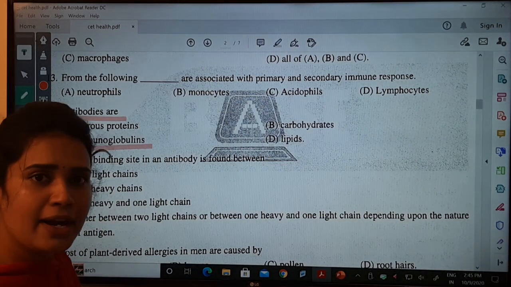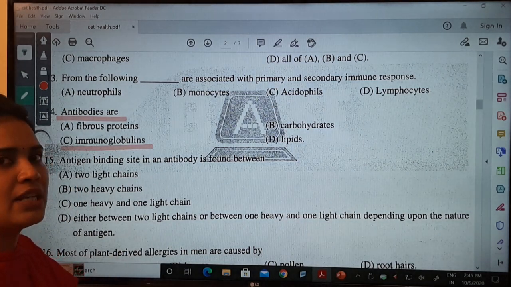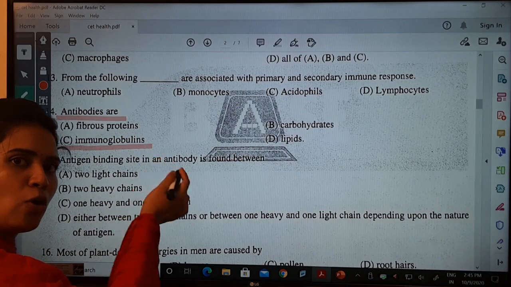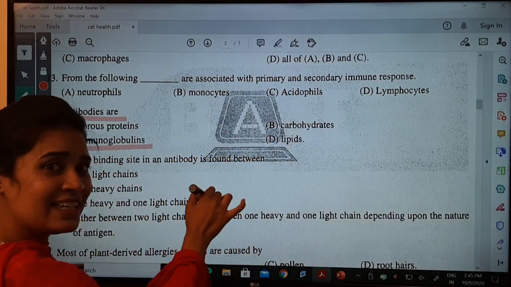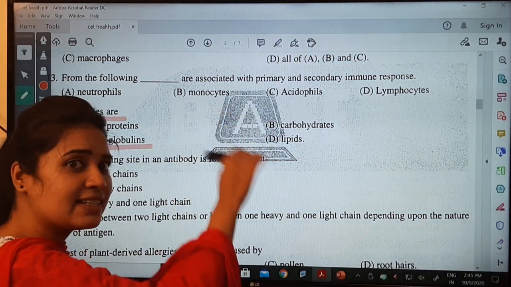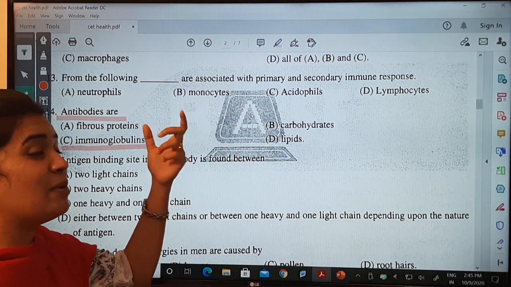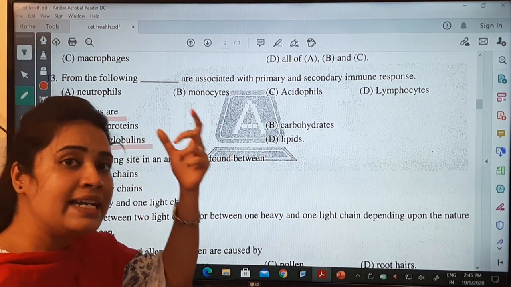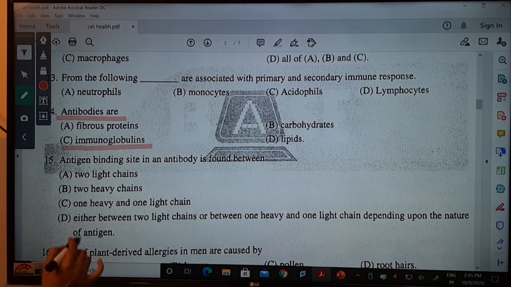They are mainly made up of the protein called globulin, and those globulins help in the immunity of your body, hence they are called immunoglobulins. So when you write IgA, it stands for immunoglobulin A, and similarly immunoglobulin G, immunoglobulin M, immunoglobulin D. You people know that one. So next I will move.